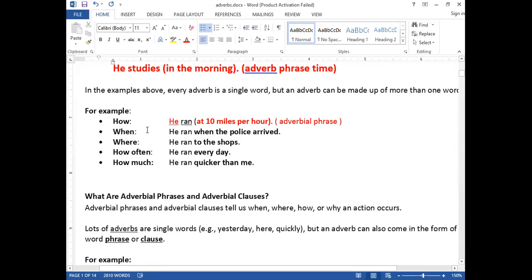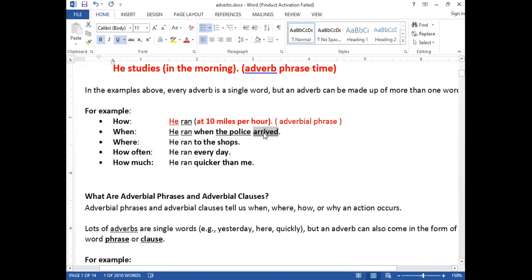But look here. He ran. When the police arrived. Now which one is the subject in this case? He is the subject. Do you have any other subject? Yes, the police. Excellent. The police is again a subject. And do you have any other word? Yes, ran is a verb. And another word? Very good, arrived is a verb.